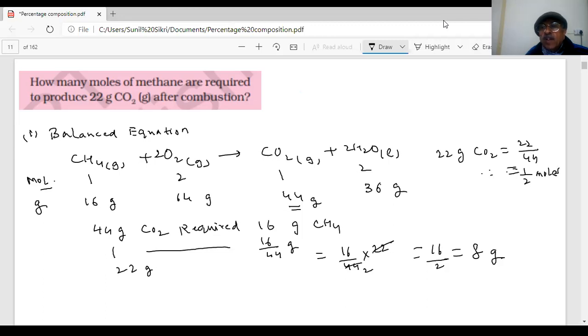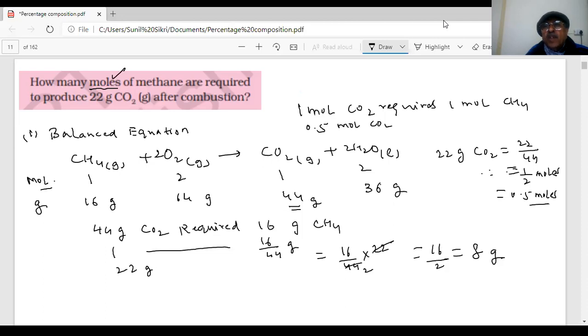Yeah, 0.5, which is 0.5 moles. Okay, thank you for correcting me. Our question is moles. So 0.5 moles, and you know that 1 mole of CO2 needs 1 mole of CH4. Okay. 1 mole of CO2 requires 1 mole of CH4, therefore 0.5 mole of CO2 is equal to 0.5 mole of CH4. That is the correct answer given by you in terms of moles.